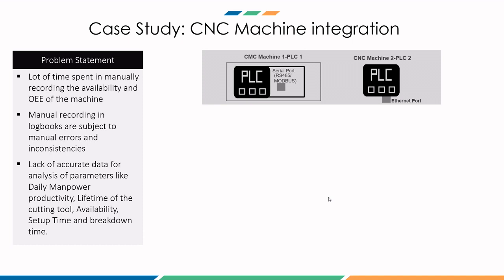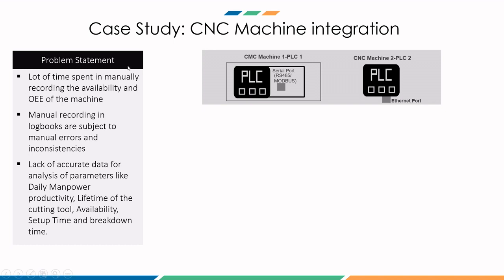So let us now apply what we have learned so far through a case study. The case in point here is a CNC machine shop, and for simple explanation purposes, in the diagram we have shown only two CNC machines, and there are dedicated PLCs for each CNC machine. PLC 1 is for CNC machine 1 and CNC machine 2 has machine PLC 2. And then the problem statement is very much in line with the challenges that we talked about at the start of the video.